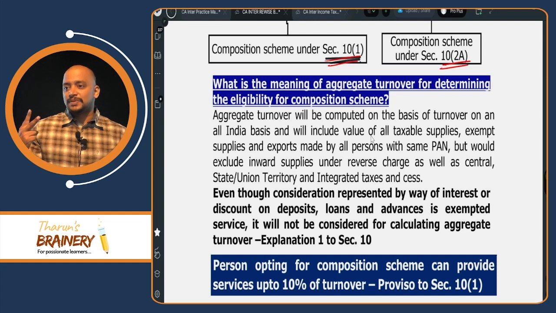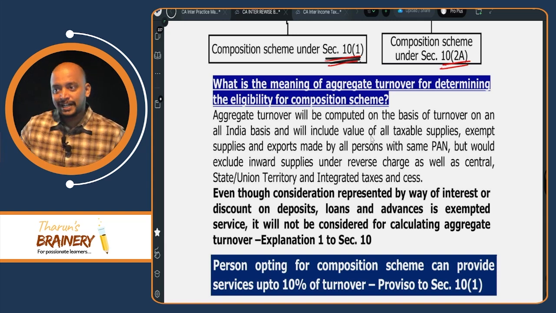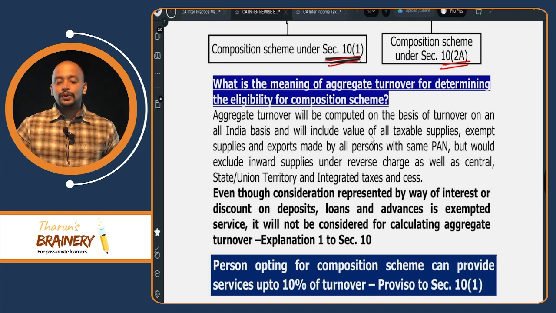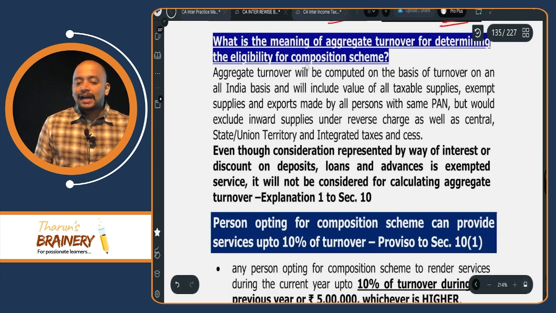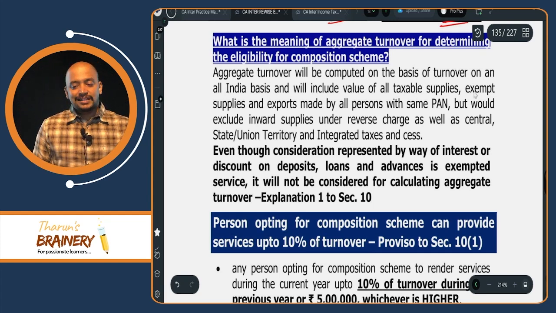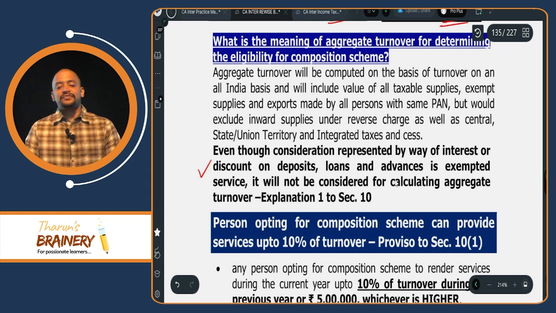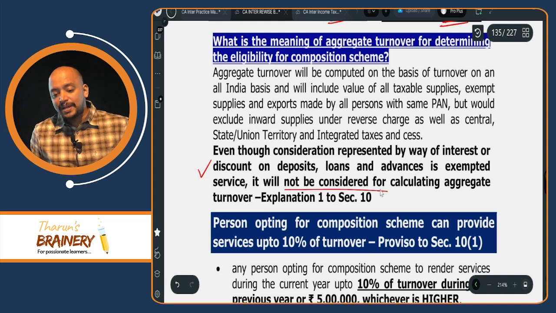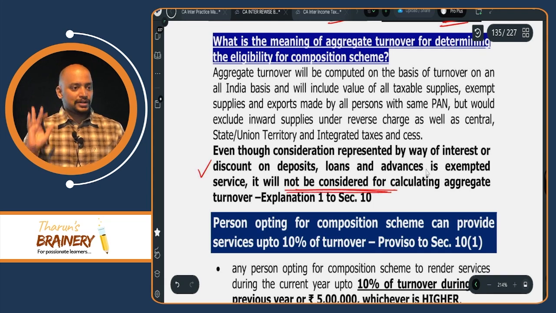But only 2 adjustments we need to make extra. That is interest on loans, advances, deposits will not be included in aggregate turnover, and then pre-registration turnover should be included. So that is the extra point you need to remember. Aggregate turnover will be computed on the basis of turnover on all India basis, and will include all taxable supplies, exempted supplies, exports, and a permanent account number, but it would exclude inward supply under RCM as well as taxes. Then extra, even though consideration represented by way of interest or discount on deposits, loans and advances is exempted, it will not be considered for calculating aggregate turnover.